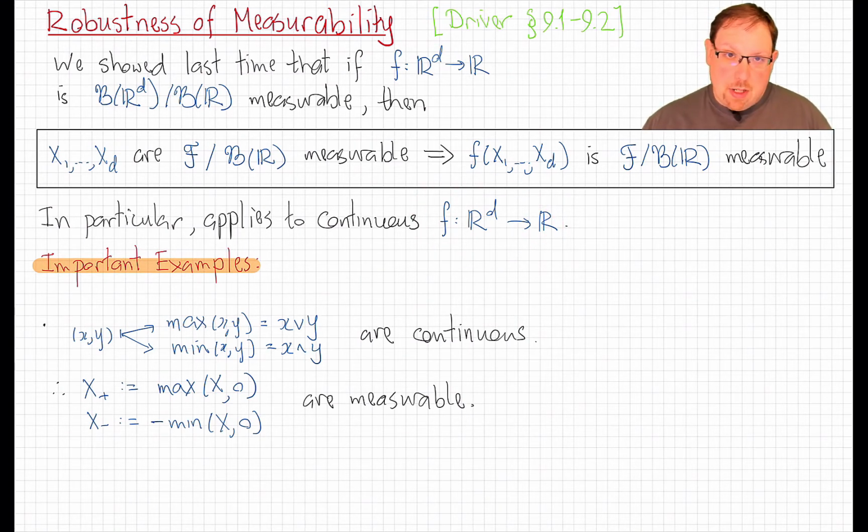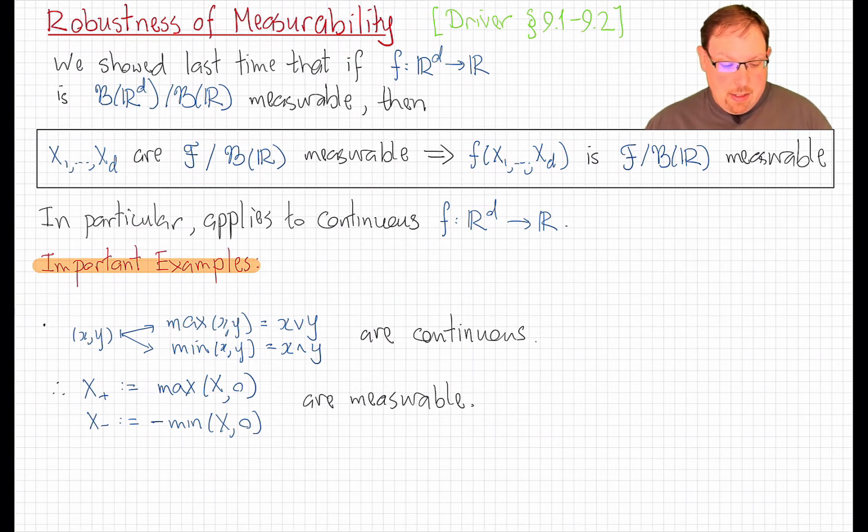One important example where that will be used today and over again in the future is applying to the positive and negative parts of a function. Given two numbers x and y, the function which takes the pair to the maximum, which is also denoted x ∨ y, and the minimum, which is also denoted x ∧ y, are of course continuous functions of two variables.